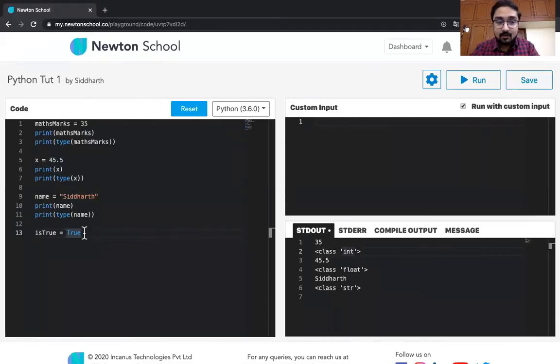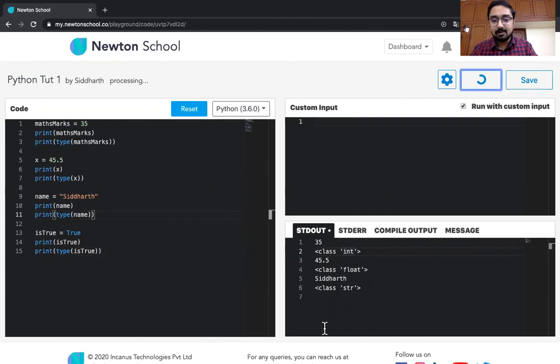Now what we have done over here is store True in this particular Boolean variable. We can just print it over here and we can also see its type. As we will see in the output, it will print True as well as bool, which stands for Boolean. There's another value, like I told you, Boolean can have only two values, which is true or false. We can also save False over here and print it.